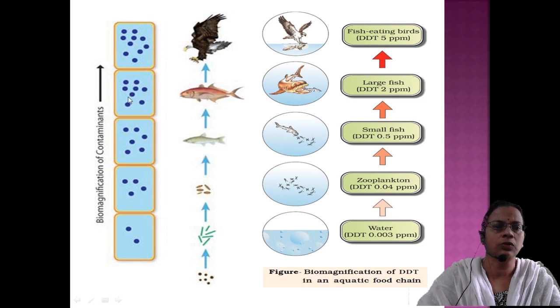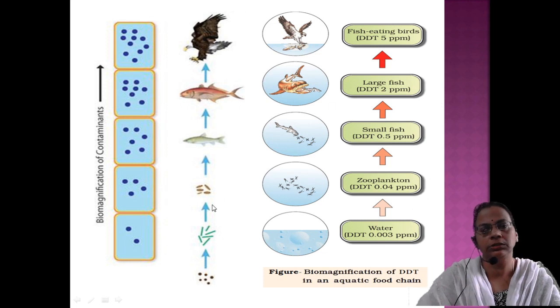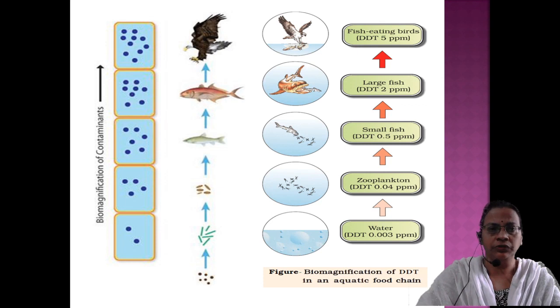So this process of accumulation of toxic components from the lowermost trophic level to the highest trophic level, where it accumulates and causes harmful effects, is called bioaccumulation. This is another representation, the same way: phytoplankton, zooplankton, small fish, large fish and eagle. In that way you can represent it for the exam if it is a 3 marks question. Okay, represent in this way.